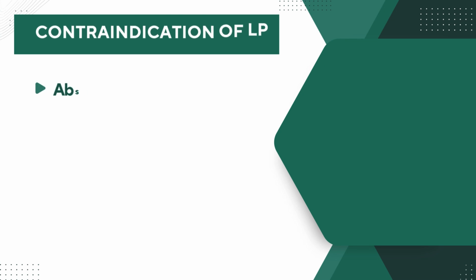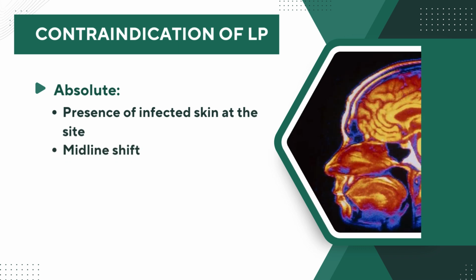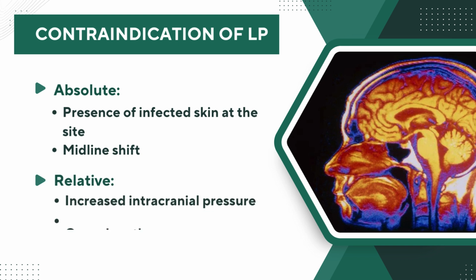A lumbar puncture should not be performed in the following conditions: infection at the puncture site, as it may spread to the subarachnoid space; midline shift, which indicates high intracranial pressure and increases the risk of brain herniation; coagulation abnormalities, which can lead to bleeding complications.